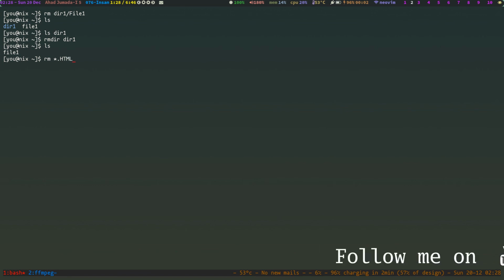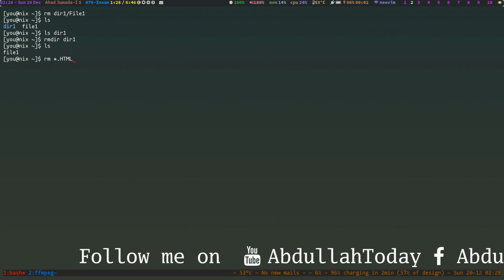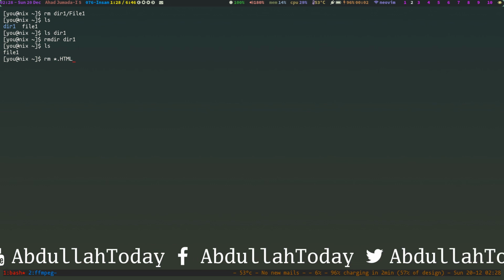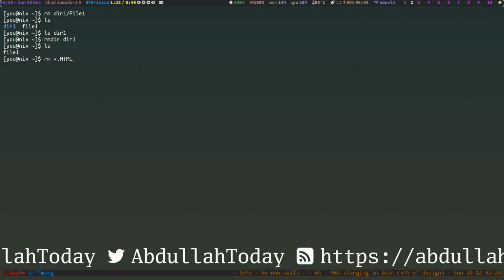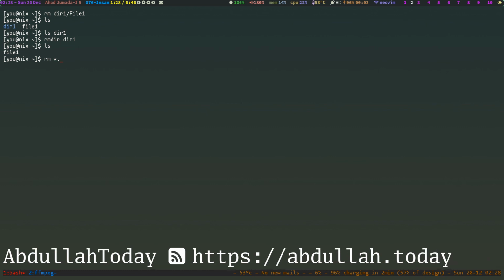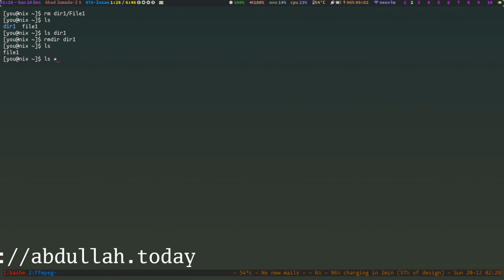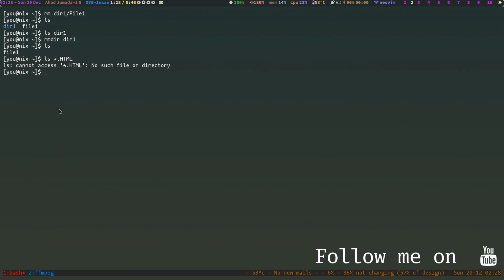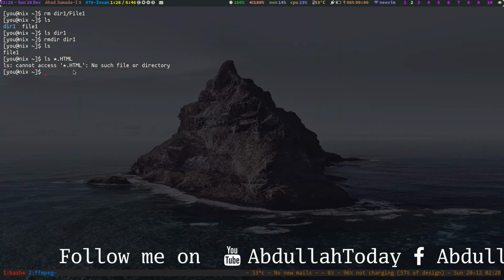If you type this, all those files which have html at the end will be deleted. So before doing that, you can use ls and use this wildcard, star dot html. It will show you all the files that end with html.